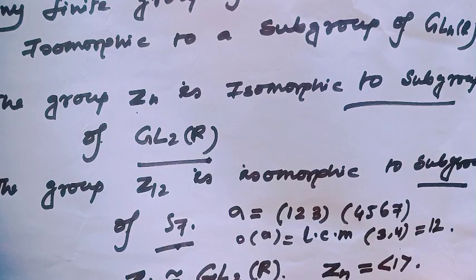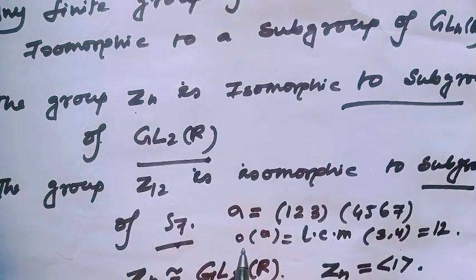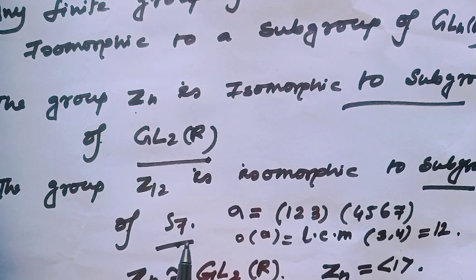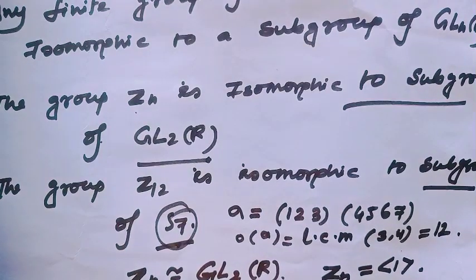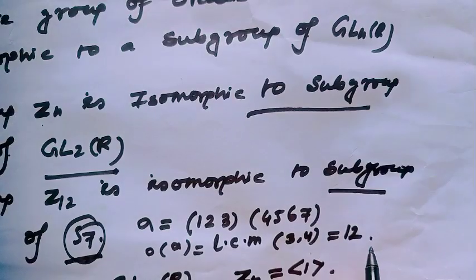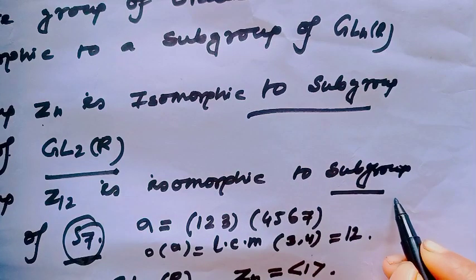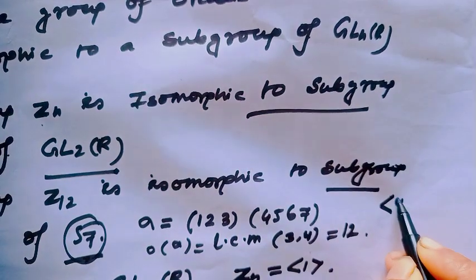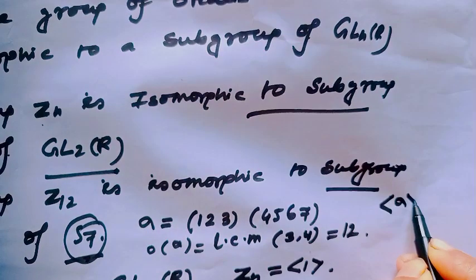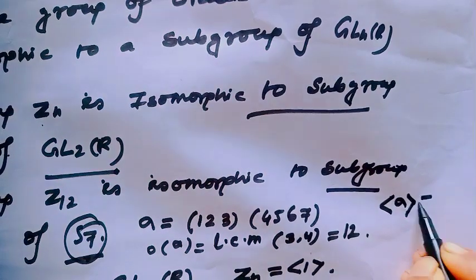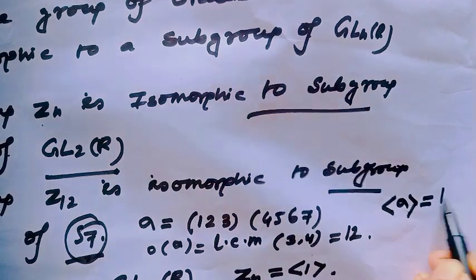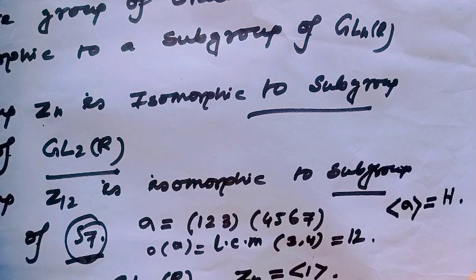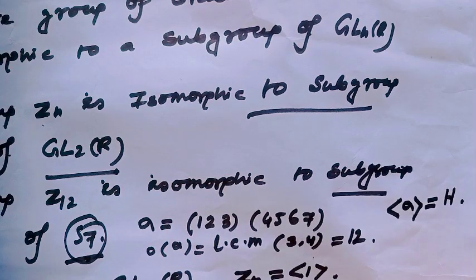That means I have one element of order 12 in S7. Good. I can generate a subgroup of order 12 in S7, generated by sigma. Consider this subgroup as H. Therefore our proof is done.